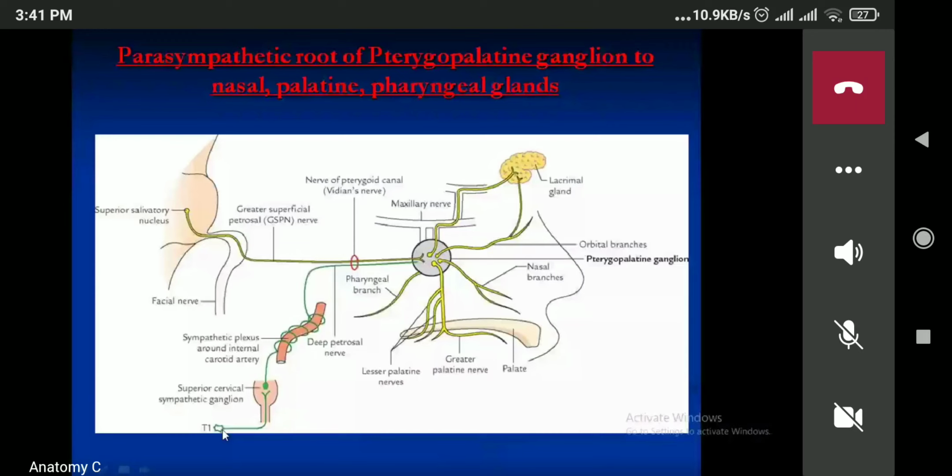Now, the postganglionic sympathetic fiber, which will arise from the superior cervical ganglia, will form a plexus around the internal carotid artery, and this will travel through the deep petrosal nerve, then nerve to pterygoid canal. Rest of the path is same. Finally, it will enter into the ganglionic branch, then maxillary nerve, then zygomaticotemporal, then lacrimal, then lacrimal gland. Only the difference is there.